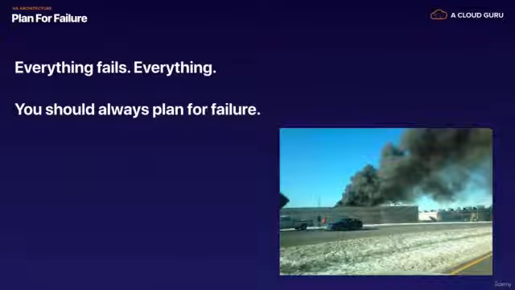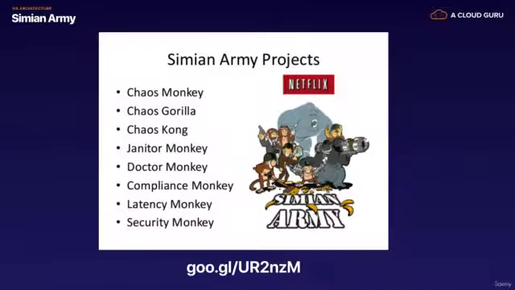So the very first fundamental principle when thinking about HA architecture is you need to plan for failure. Everything fails, literally everything, and you should always plan for failure. And this is a real picture of one of Amazon's data centers on fire. Now, this data center was actually under construction. It wasn't a live one, but one of their data centers did catch fire. I think it was in Virginia. I can't quite remember. But natural disasters and things do happen, so you should always plan for failure.